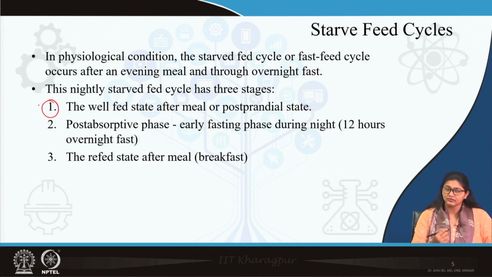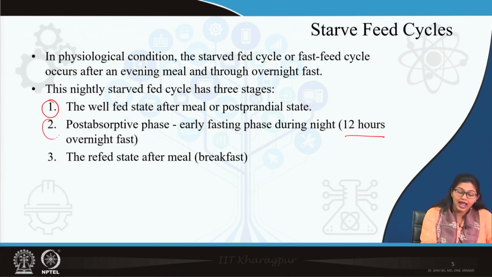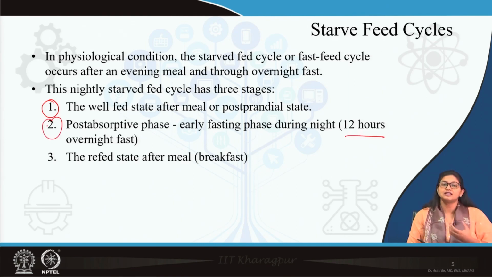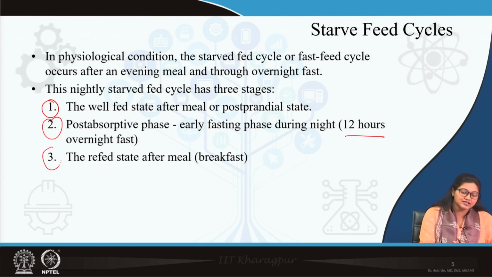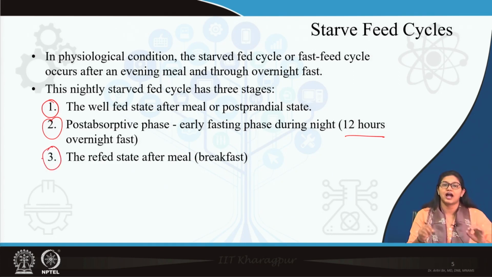After that there is post-absorptive phase when early fasting starts. Now, this phase can be continued till 12 hours, and finally this phase is reversed by refed state when we take meal. After dinner, in the morning we take breakfast. So, this is the physiological starve-fed cycle. Our body every day goes through this cycle.